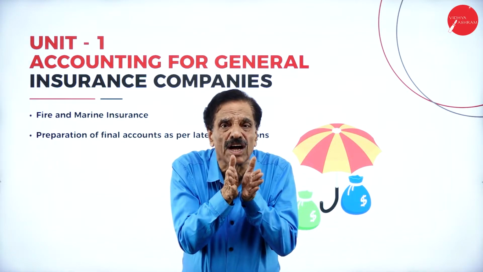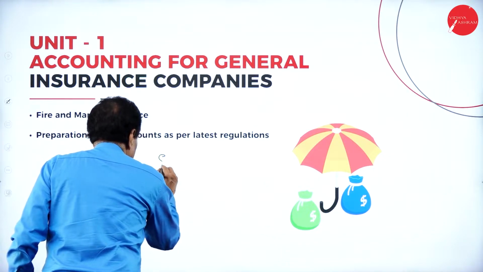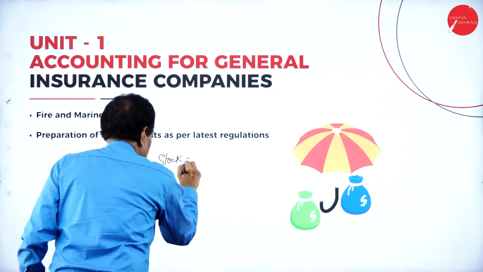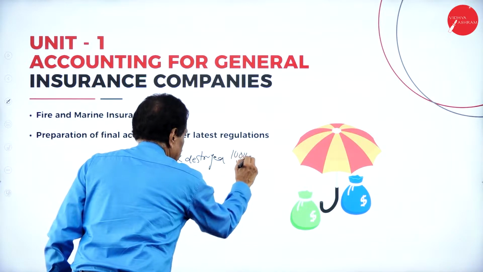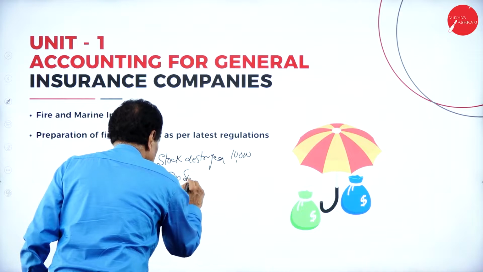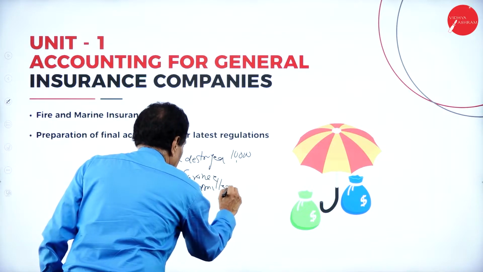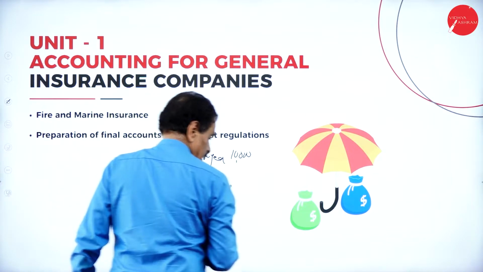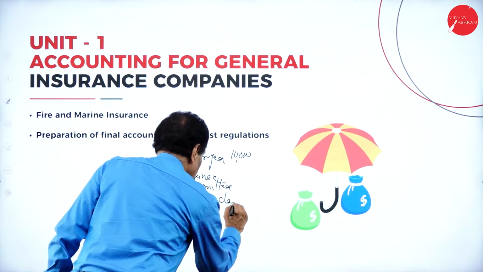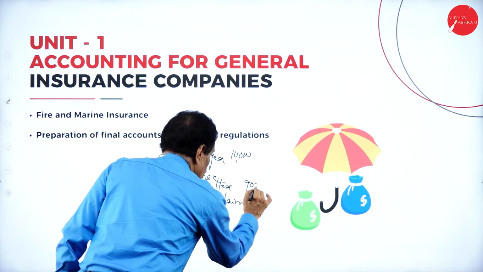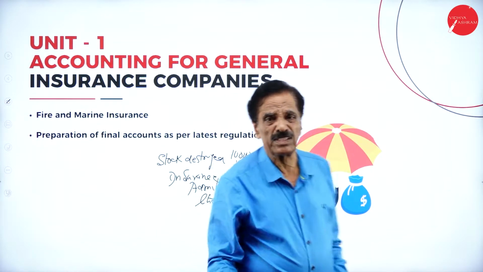You can say stock destroyed. I'll give an example. If the stock destroyed is 10,000, insurance admitted the claim. Stock destroyed 10,000, insurance admitted the claim. We'll do the accounting treatment separately.